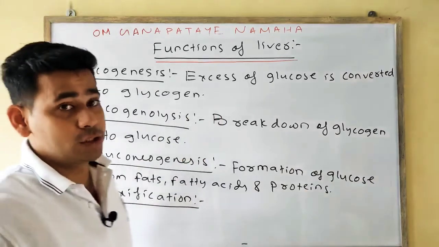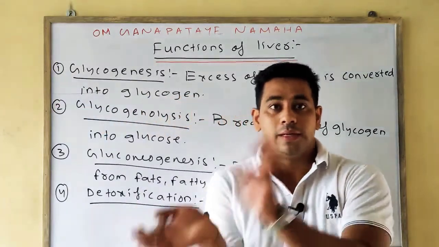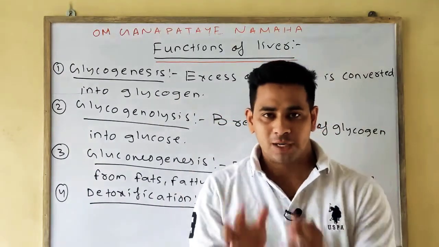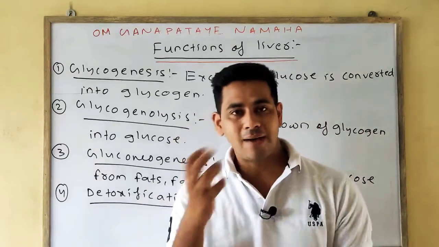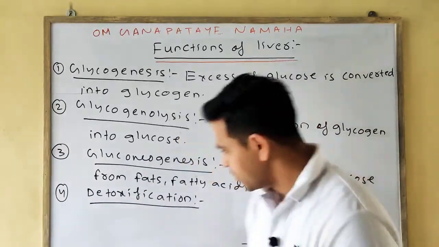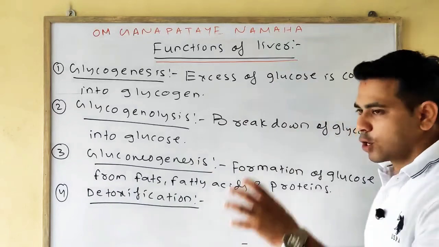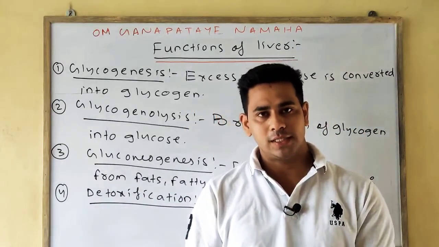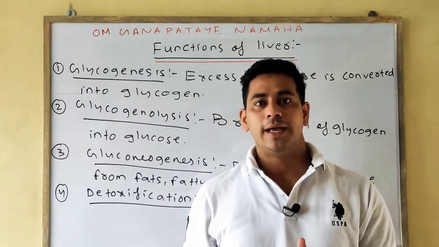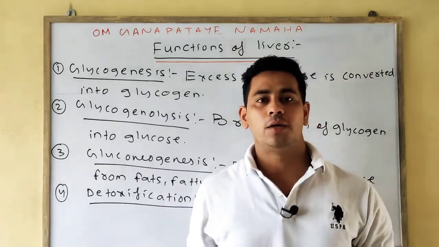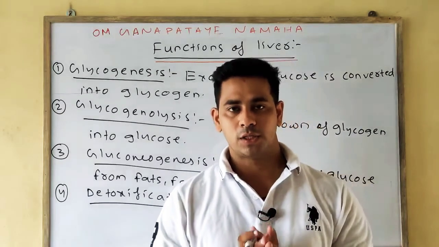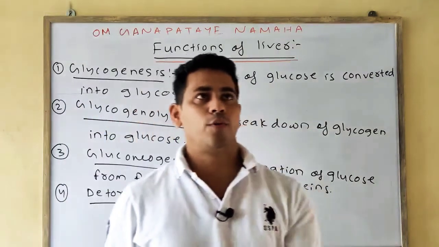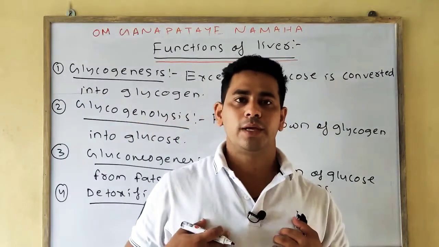Next is detoxification. Detoxification means we are converting the toxic, harmful substance into a harmless substance. So detoxification means the conversion of toxic substances, which are harmful in nature, into harmless substances, such as prussic acid. Prussic acid is a byproduct of the metabolic activities of our body.